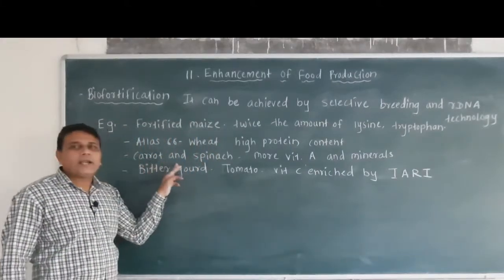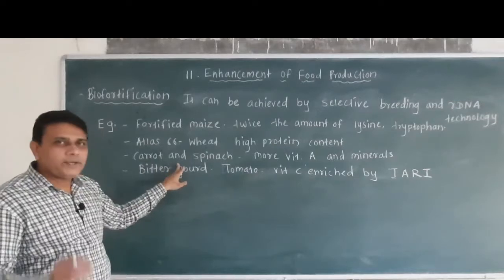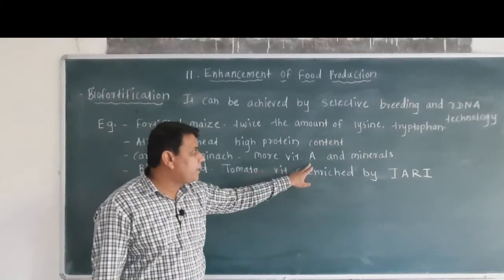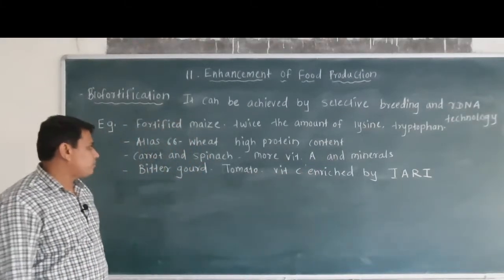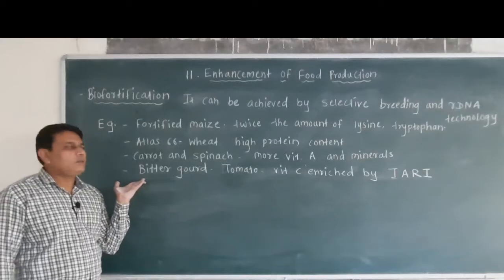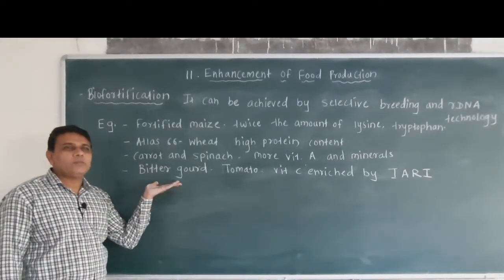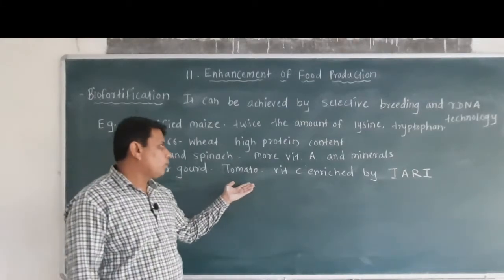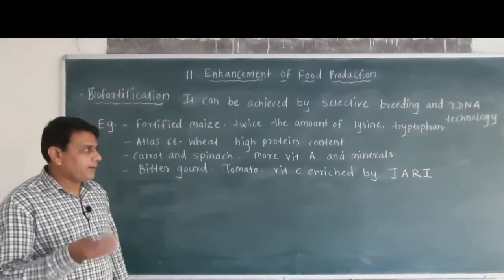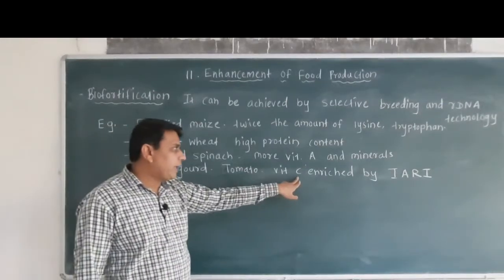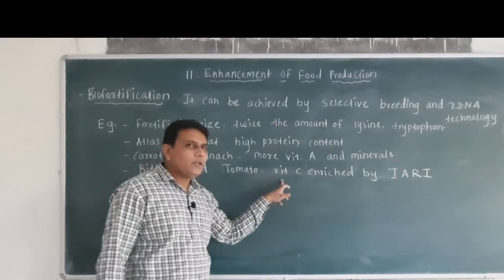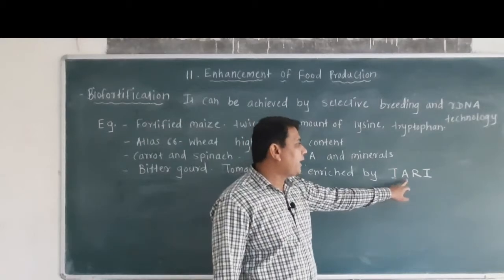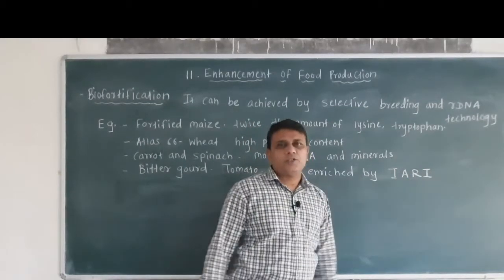Then carrot and spinach have been modified to increase the amount of vitamin A and minerals. Then plants like bitter gourd, which in Marathi we call karle, and tomato have been modified to increase the vitamin C content by the institute called IARI, that is Indian Agricultural Research Institute.